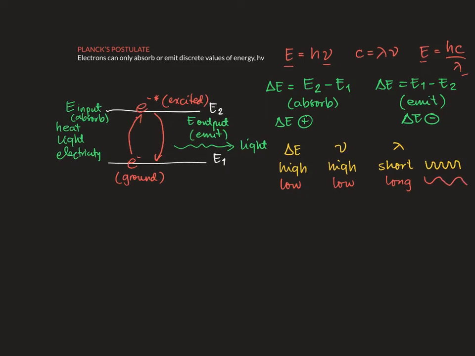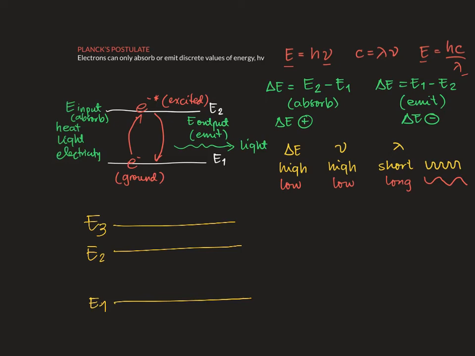So for example, if there are several energy levels in your atom, supposing I have here energy level number 1, number 2, and number 3, and let's say an electron is making a transition.